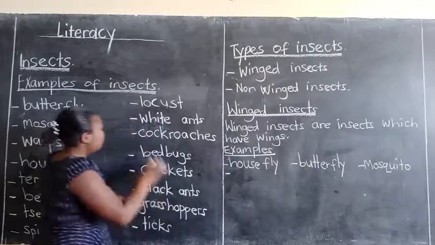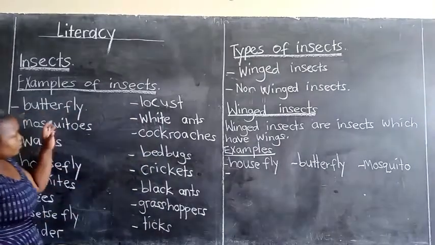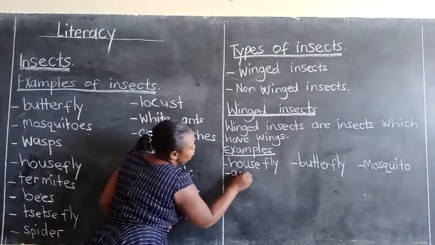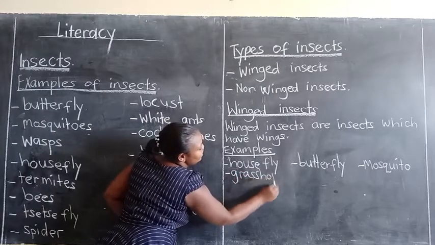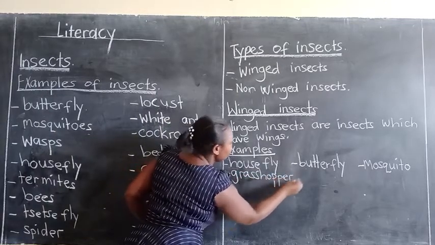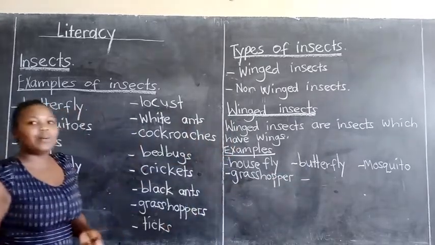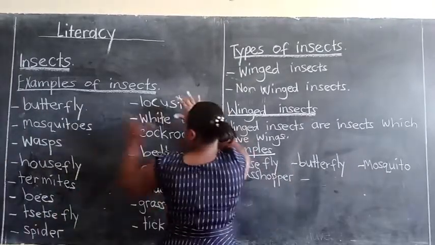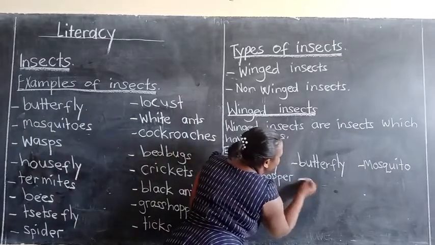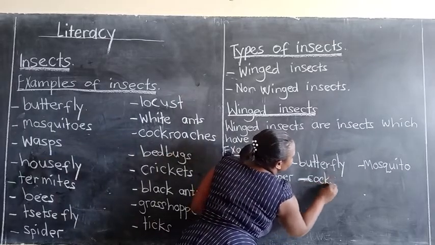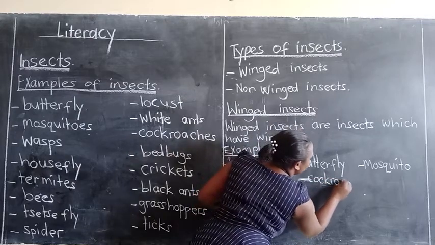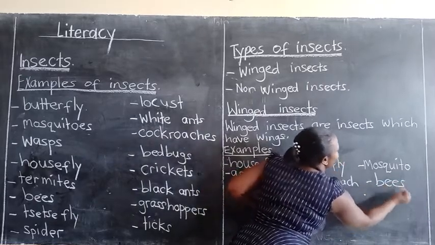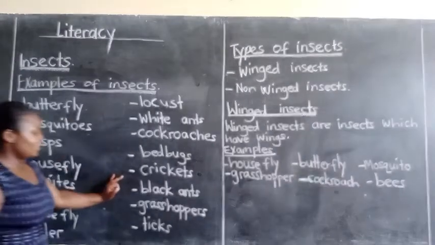What else? Apart from all these insects which we have given, we can have grasshopper. Grasshopper also has wings. What else has wings? We can have cockroach. From this group of insects, we can have cockroach. We can have bees. Bees, they have wings. What else?